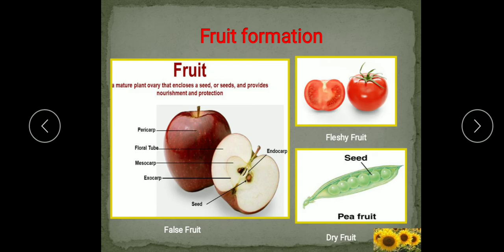False fruit, like apple, is one in which the fruit does not develop from the ovary. Fleshy fruits are those where the wall of the ovary is fleshy, and dry fruits are those where the wall of the ovary is dry. Now what is the role of the fruit? The fruit protects the seed from insects, diseases and extreme climatic conditions, because these seeds are covered by the fruit part. Understood? So the main function is protection.